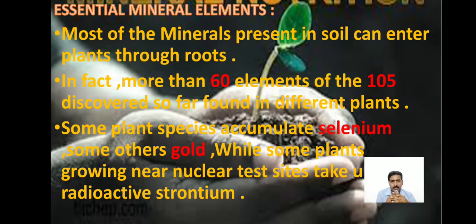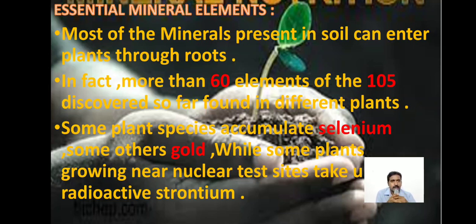All the cell walls, with the cell membrane, act as a semi-permeable membrane, right? It selectively allows macromolecules inside. In fact, more than 60 of the 105 elements discovered so far are found in different plants. Different types of elements are present in different types of plants. More than 60 are actually present. It's important, please note it. Some plant species accumulate selenium, some others gold, while some plants growing near nuclear test sites take up radioactive strontium also.